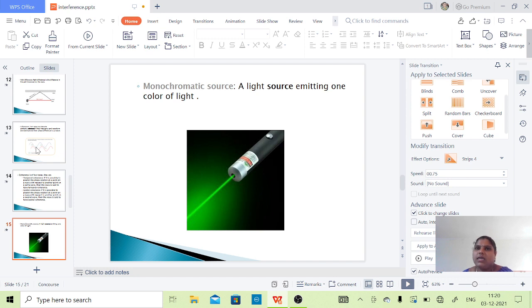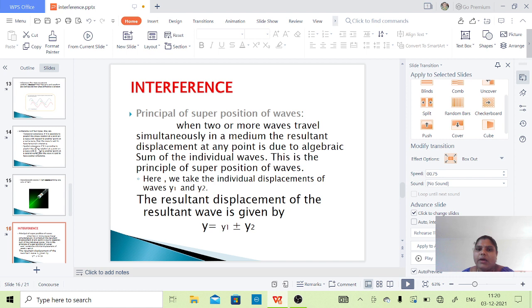This is a single color, single wavelength. Okay. And now, what is the basic principle of interference? The principle of superposition of waves causes the interference. When two or more waves travel simultaneously in a medium, the resultant displacement at any point is due to the algebraic sum of the individual waves.